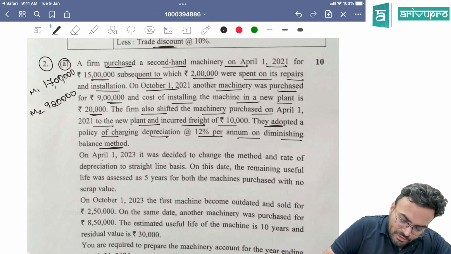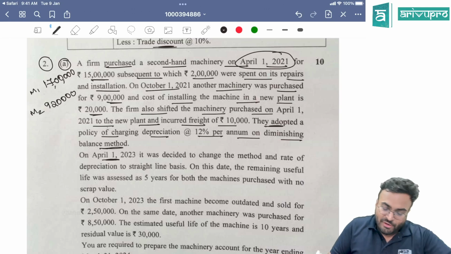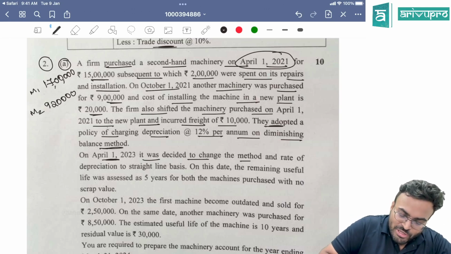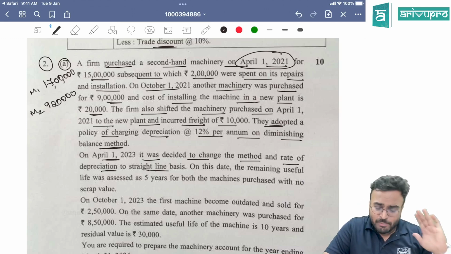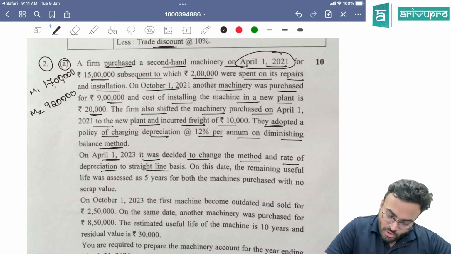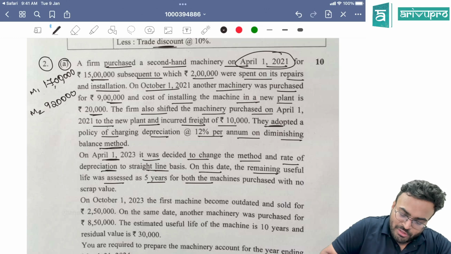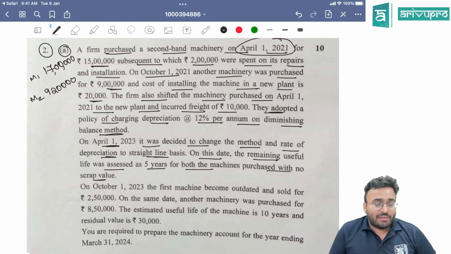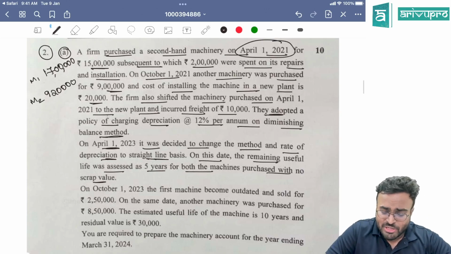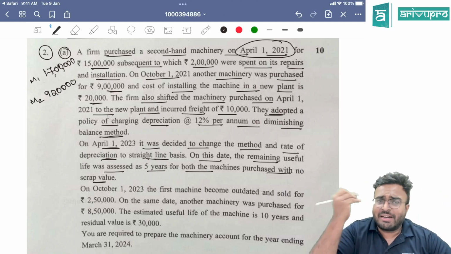On 1st April 2023, this happened on 1st April 2021. On 1st April 2023, it was decided to change the method and the rate of depreciation to straight line basis. They changed when? After 2 years. For 2 years they have followed WDV only. On this date, the remaining useful life was assessed as 5 years for both the machines purchased, with no scrap value. They are going to take the machine value as whatever we get, and it will be depreciated under straight line method for 5 years.